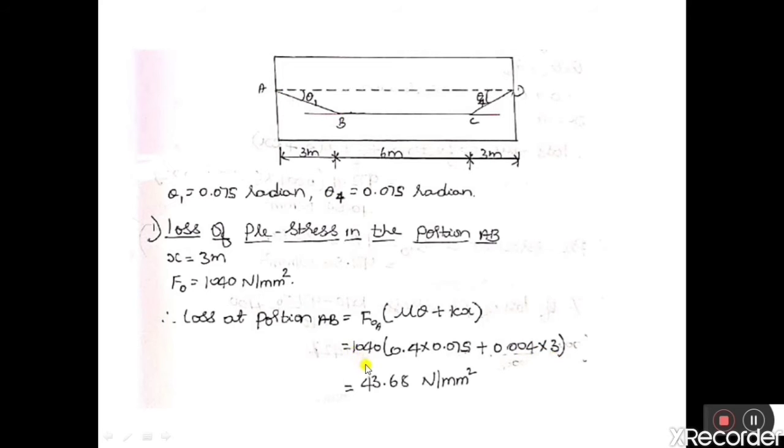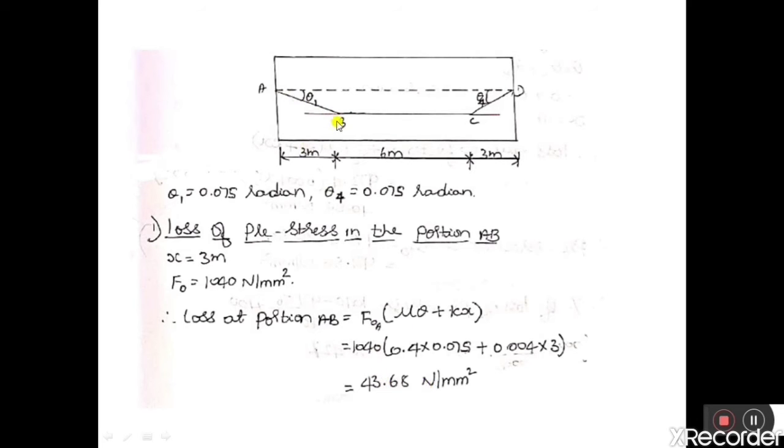Therefore, the loss of prestress in the portion A to B is equal to 43.68 Newton per mm square. So here the initial stress was 1040 Newton per mm square, and by reaching the point B, by traveling a distance of 3 meter, there is a loss of 43.68 Newton per mm square.